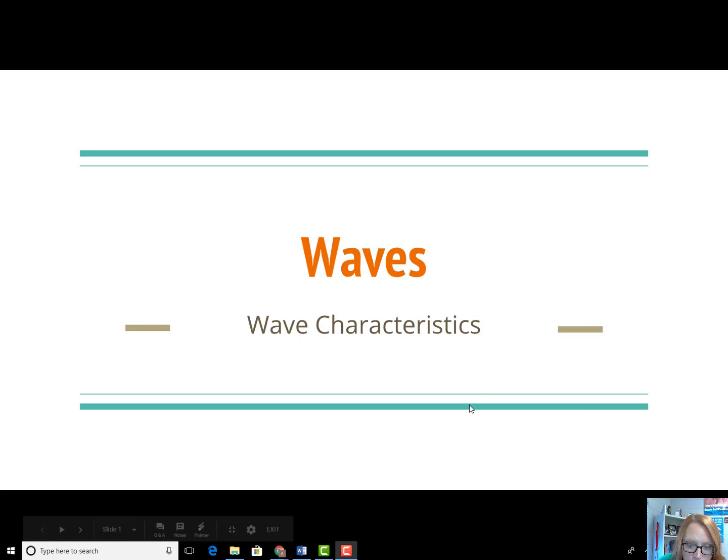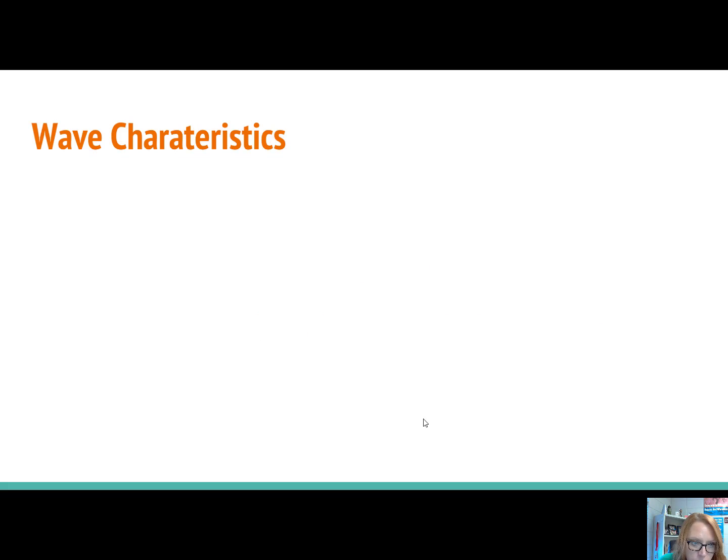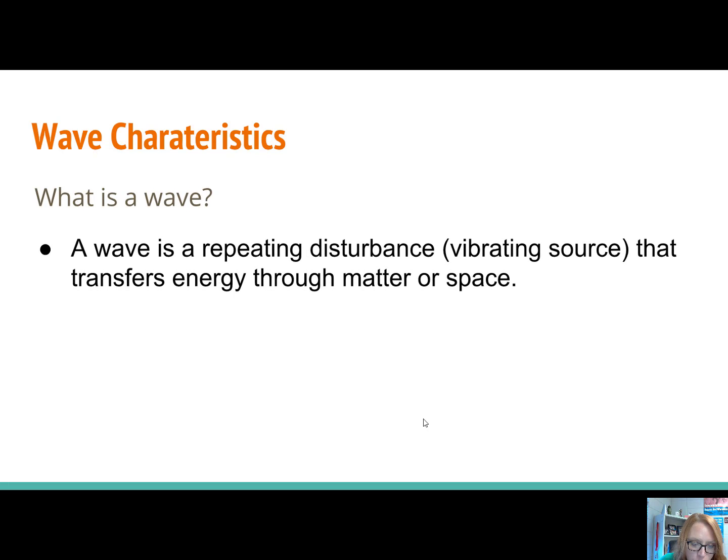Hello everybody, and we are going to get started on waves today, and we're going to get started on wave characteristics. So just some characteristics about waves and the different types of waves and what makes them different. So let's go ahead and talk about in general what is a wave.